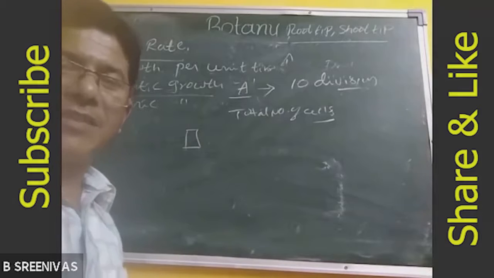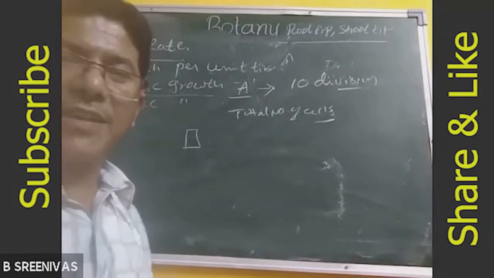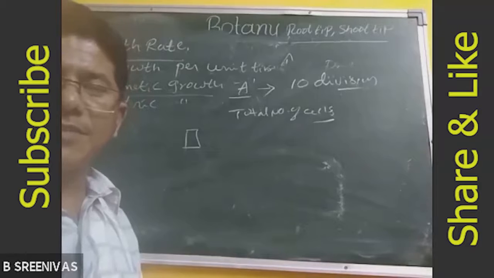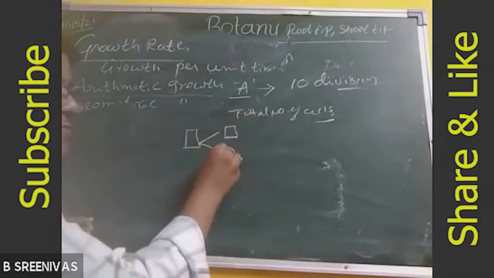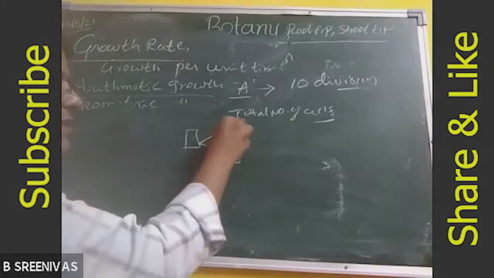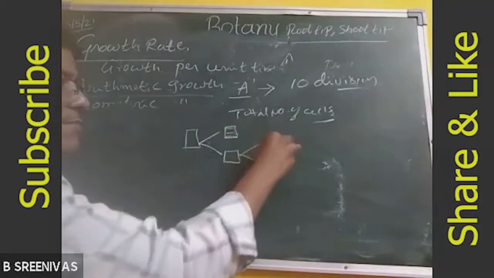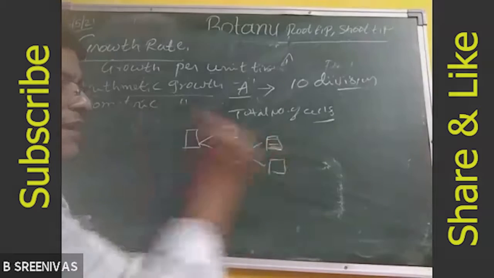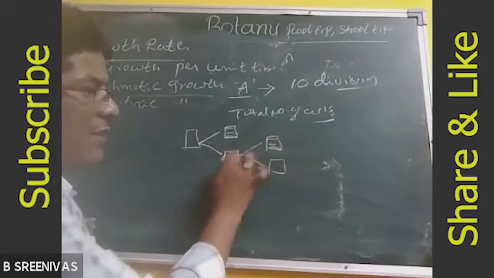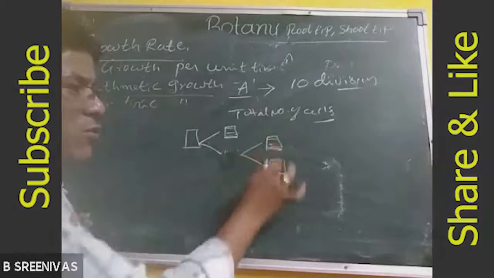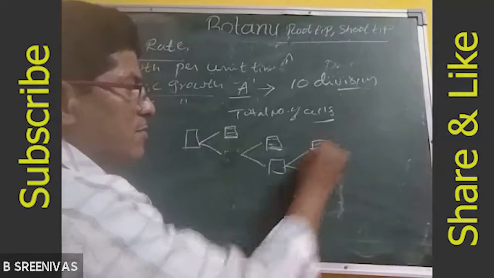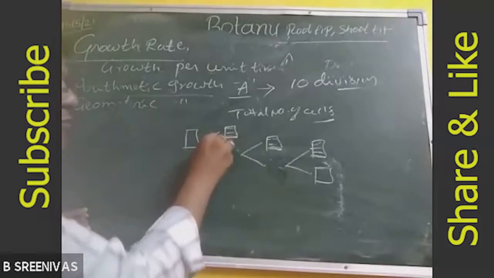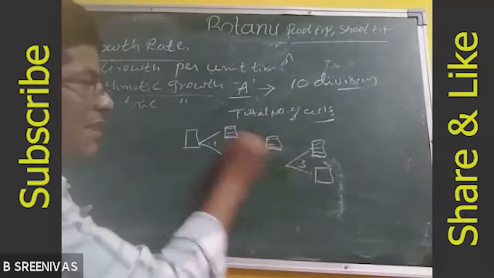Anyone? Somebody answered 20 and somebody answered 40, right? Is it correct? Wrong. How many cells? See here. One dividing cell. Next one, permanent cell, dividing cell. This cell only divides and produces 2 cells. Again, this cell will divide and produce. So this cell will not be present. See, 1, 2, 3. For 3 divisions, how many cells are present?